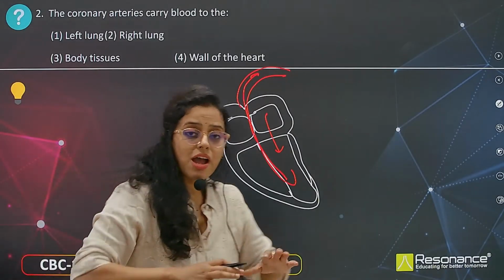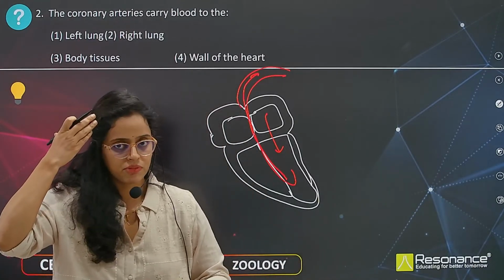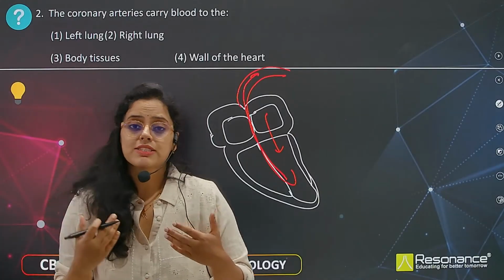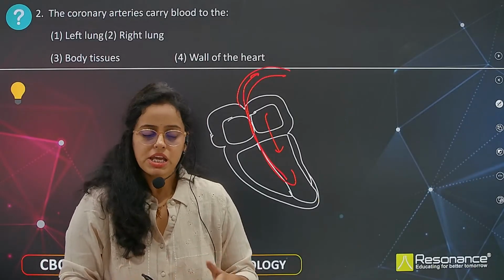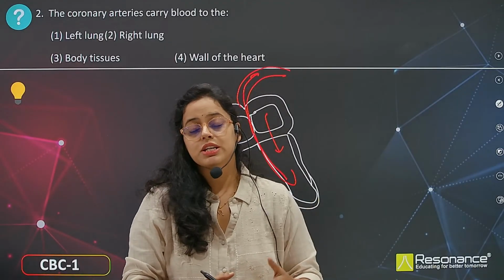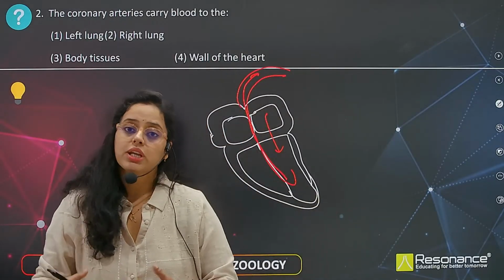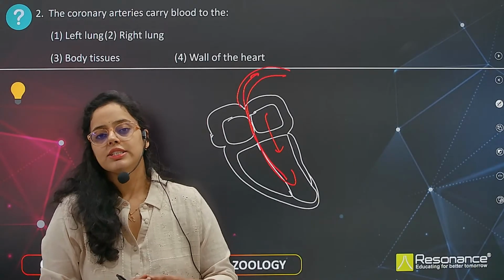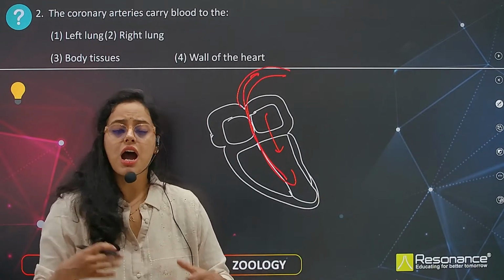Now this aorta has to transfer blood to different body parts. It has to carry blood to the brain, and to the lungs. If the blood is carried towards the lungs, then it is carried through the pulmonary artery. If it has to carry blood to the stomach, there are gastric arteries. The blood also has to go to the liver, and many glands or kidneys. If the blood is carried through kidneys, that is done by which artery? Renal artery. And hepatic artery. So these are the arteries that are present.